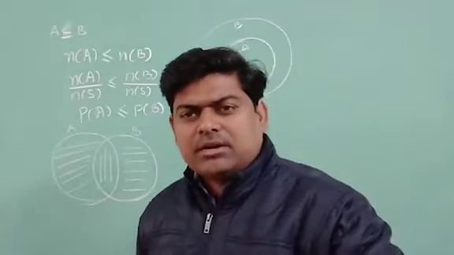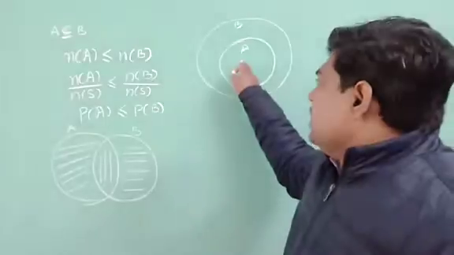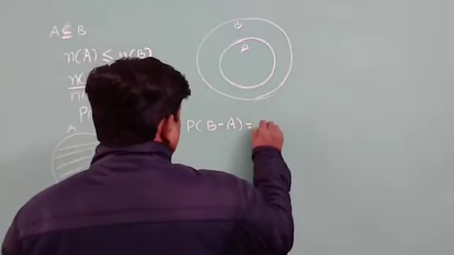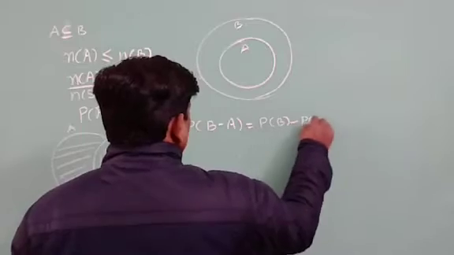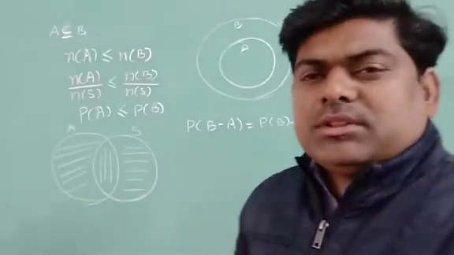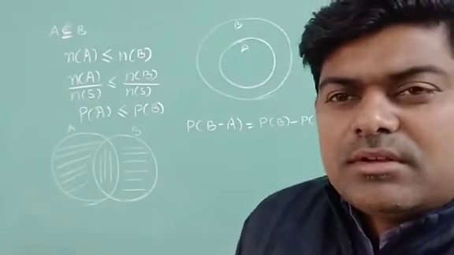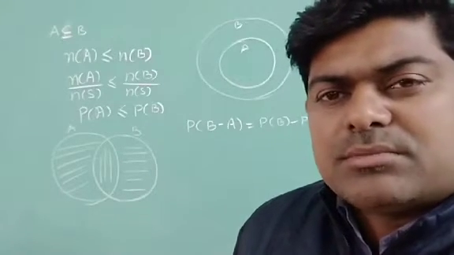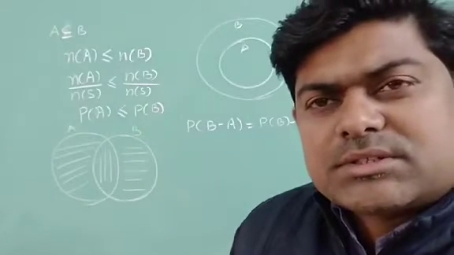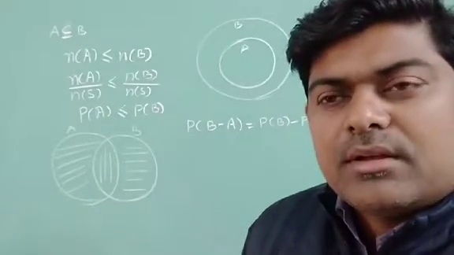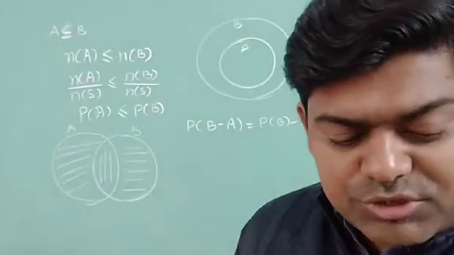It was there, but here I can see A is a subset of B, and I want to write here probability of B minus A. So definitely I can write here probability of B minus probability of A. And if there is any doubt how, I may tell you the number of elements in B minus A should be equal to the number of elements in B minus the number of elements in A, and when this is divided by the number of elements in S, then we will get the same result. This one is what I want to discuss with you people.